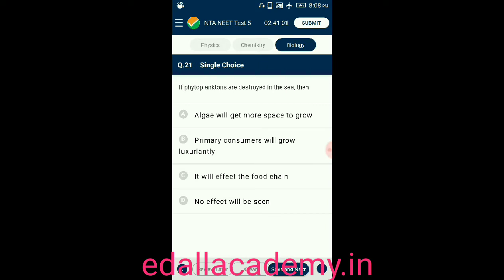Question number 21. If phytoplanktons are destroyed in the sea, then four options are given. Option A, algae will get more space to grow. Option B, primary consumers will grow luxuriantly. Option C, it will affect the food chain. Option D, no effect will be seen. So from the given four options, the correct option is C. If phytoplanktons are destroyed in the sea, it will affect the food chain. So that is the correct answer for this question.